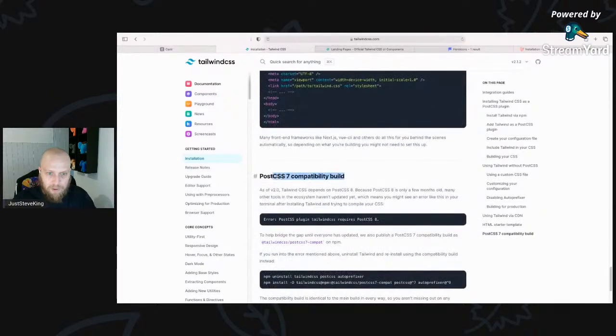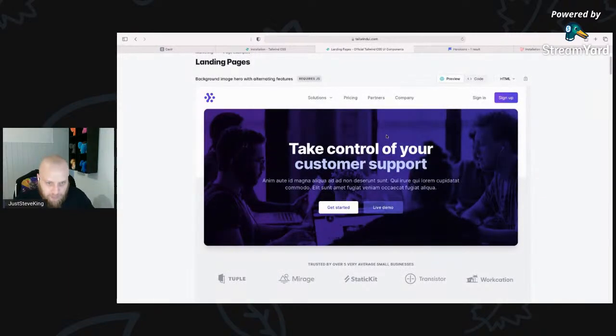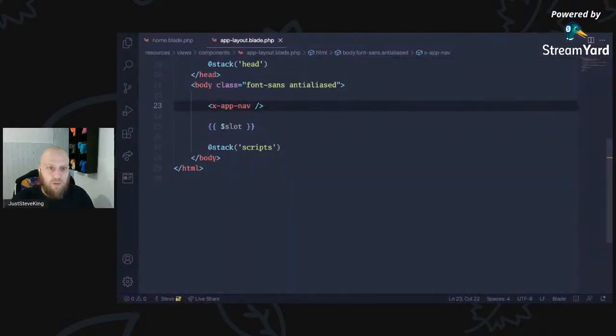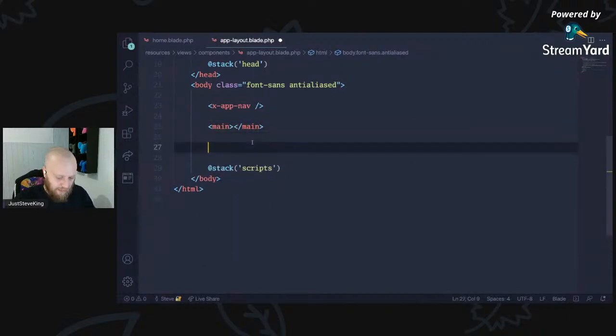So the next thing I need to do is think about, so we've got all of that. I don't understand PostCSS that much, so I'm not going to worry about this right now. We've got our navigation. Here's our main navigation. We're going to want our next part, this big box here. So that means we need to make a slight change to this part here. So if we go to the slot, we've got a header and we've got a main, then eventually we're going to have a footer in there.